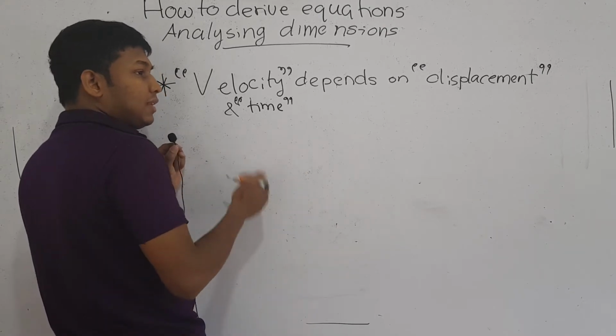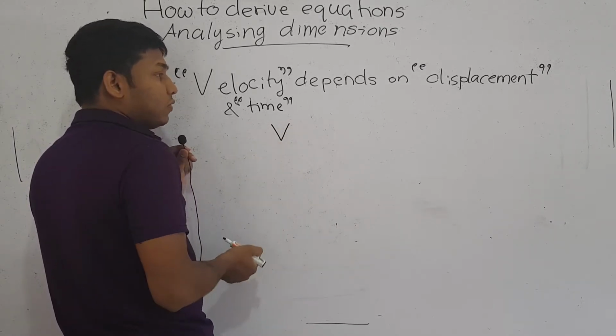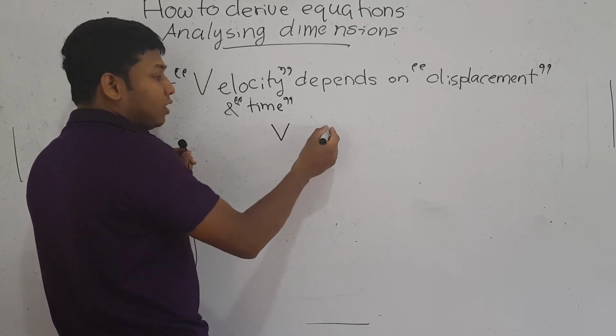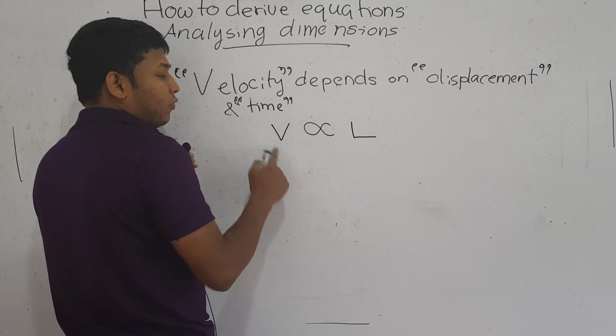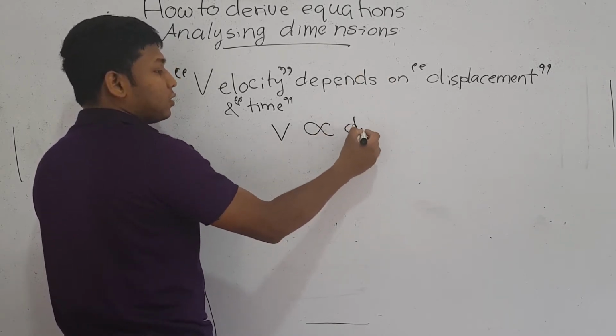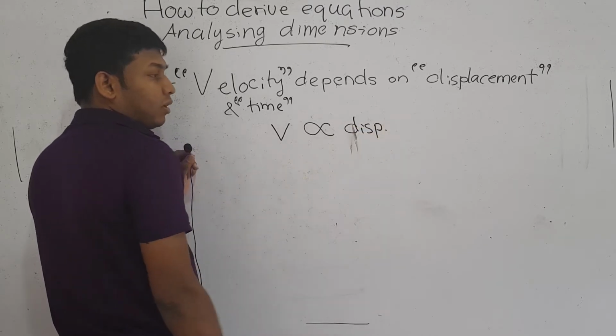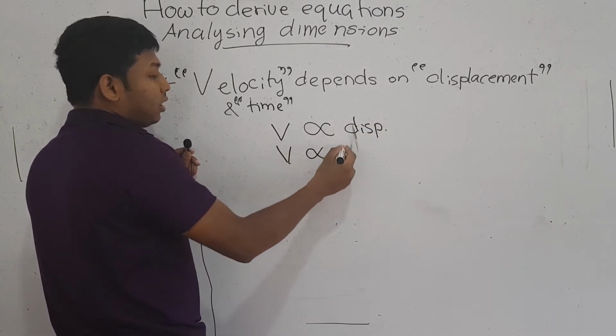So what this actually means is, I can write that velocity, which means v, depends on displacement. And then I write velocity depends on time.